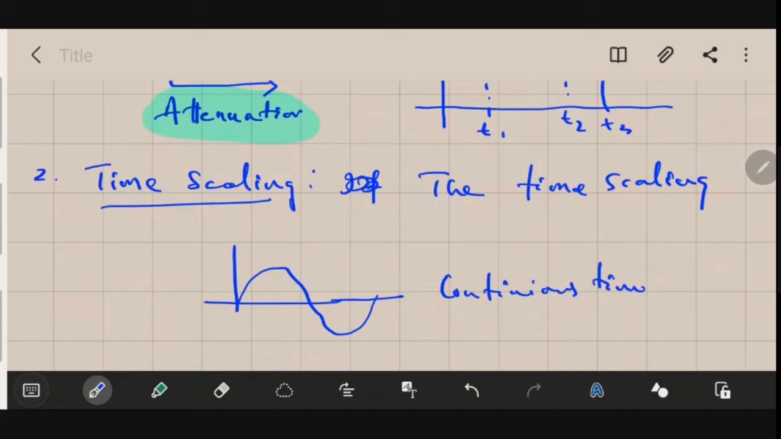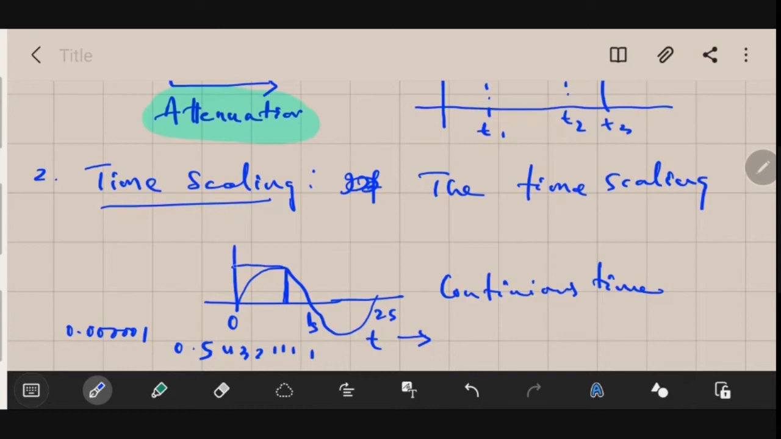Continuous time signal means this signal exists for all values of time. See, this x-axis shows you the time. Let's say this is 0, this is 1 second, and this is 2 seconds. Then in between 0 and 1 second, or between 1 and 2 seconds, if I take any value, it may be 0.000001, it may be 0.5, 4321111, any value of time.